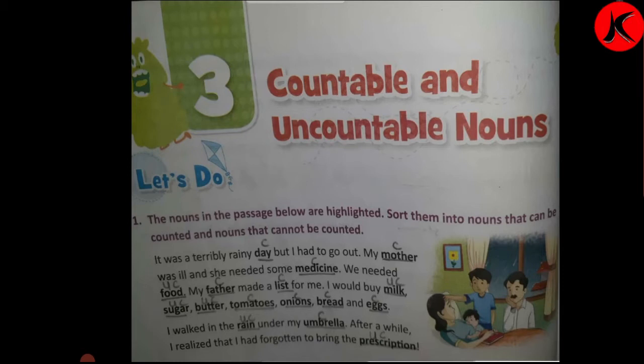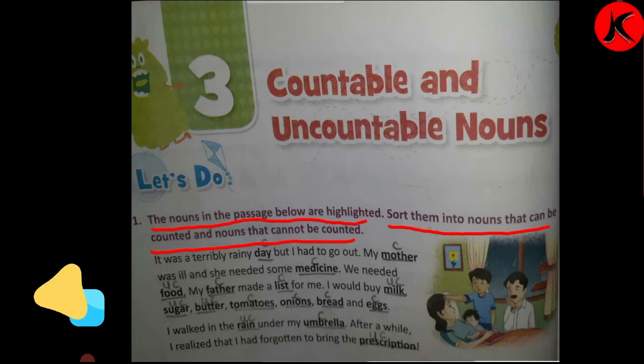Now, over here, we will see in the picture, you can see a father, mother, and two children are there. Here, you can see in the picture, mother is not at all well, she is having fever. Now we will read the passage. The nouns in the passage below are highlighted. Sort them into nouns that can be counted and nouns that cannot be counted.